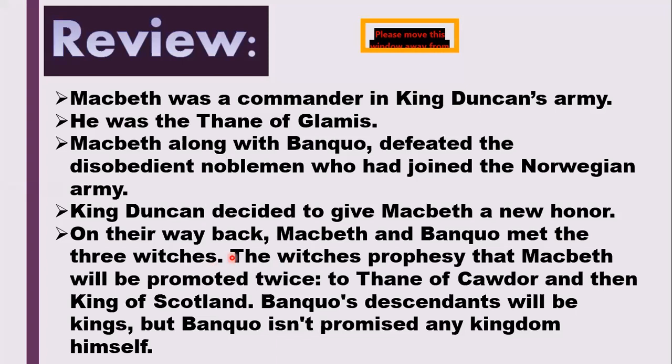But when they were returning back, they met the three witches. The three witches prophesy that Macbeth will be promoted twice: to Thane of Cawdor, and then King of Scotland. Before Macbeth and Banquo could ask them anything, they made a prophecy. A prophecy is when you tell somebody what's going to happen in the future.